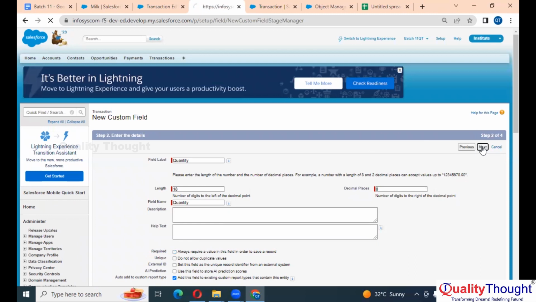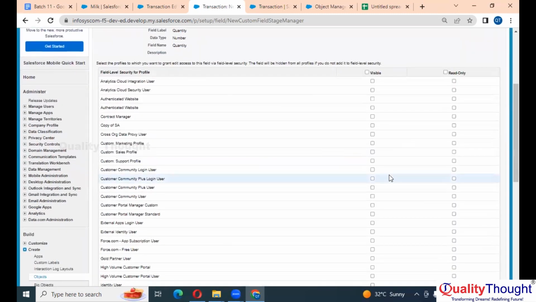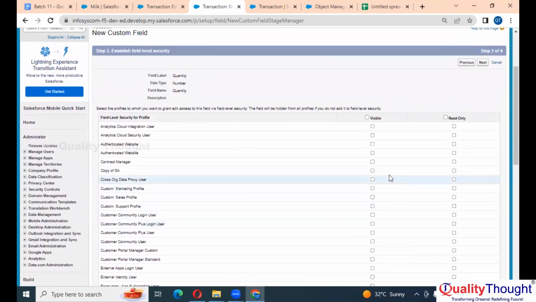Okay. Now it is not mandatory. Next. It is not checked, right? This is because if something is mandatory, Salesforce says it has to be visible to all the profiles. ఏదైనా mandatory ఉంటే అది అన్ని profiles కి కనిపించాలి. Okay. If something is mandatory, it has to be visible to each and every profile. Okay. Now, as of now, I'm giving permission to every profile. Okay. Next.